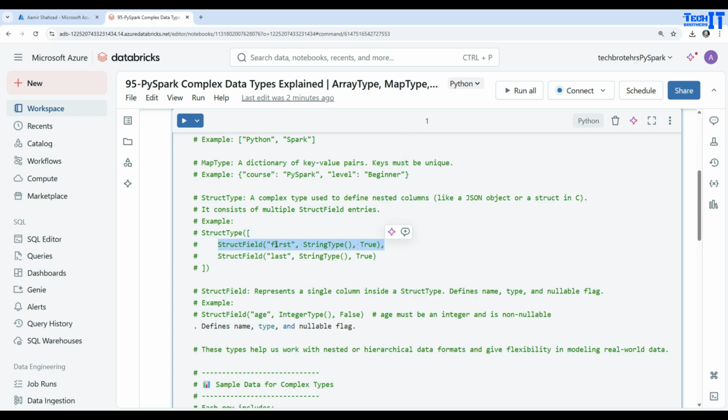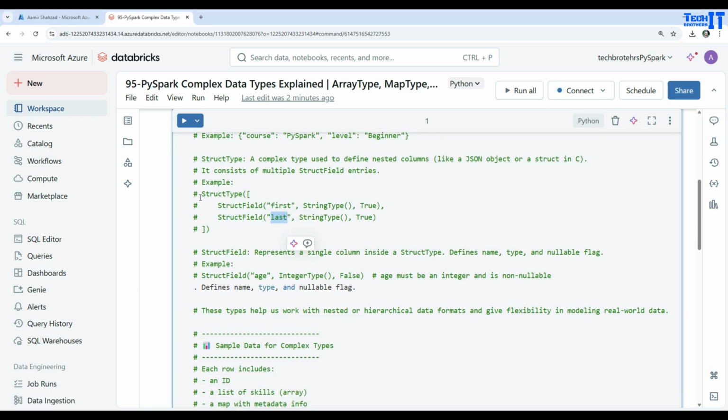Each of the fields will have the name of the field, then the type of the field, and then whether it is nullable or not nullable. In this case it is true, which means it can accept null values. So here is StructType, and the StructField is first, and then we have last, and those two StructFields are part of this. We are going to take a further look in the demo at how exactly they will look.